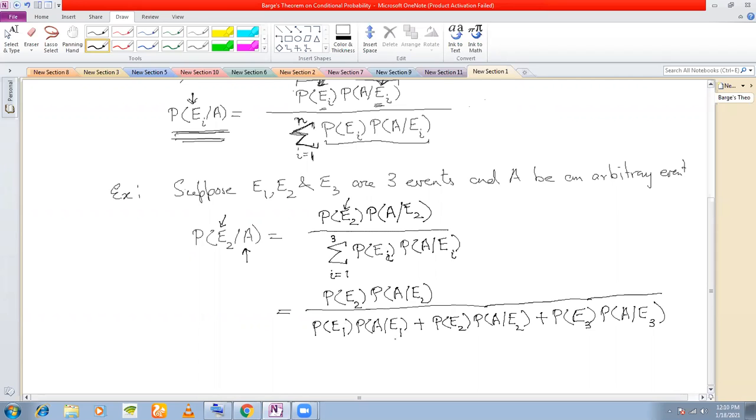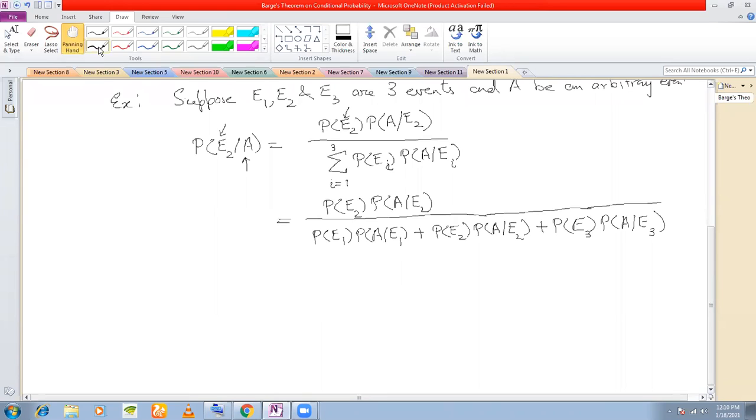If you have 2 events, then what will happen? Say this is example 1. Sir, instead of 3 in the denominator, instead of 3, it will be 2. 2 events only. Suppose there are 2 events only, E1 and E2. Then what will happen?